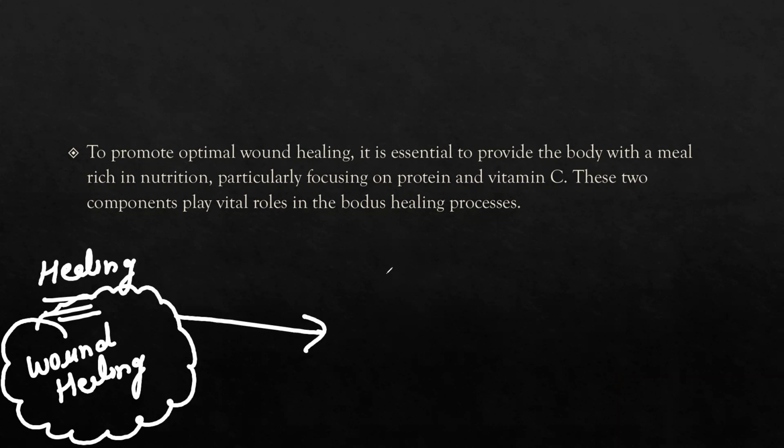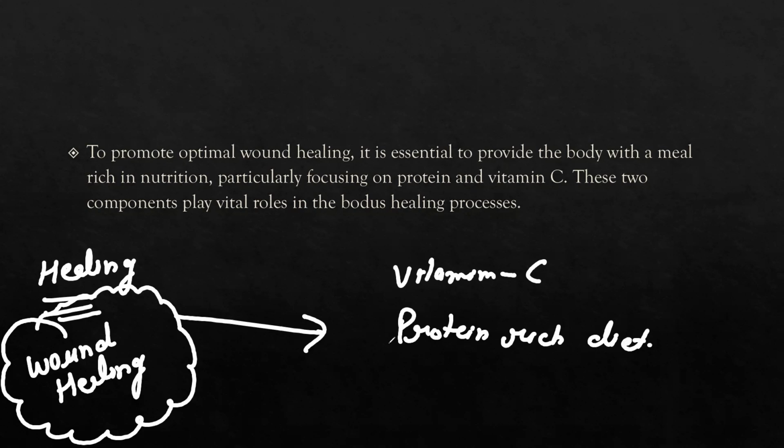So for wound healing, we know what kind of things are necessary: vitamin C and a protein rich diet. Vitamin C and a protein rich diet are very useful for the healing of the wound.